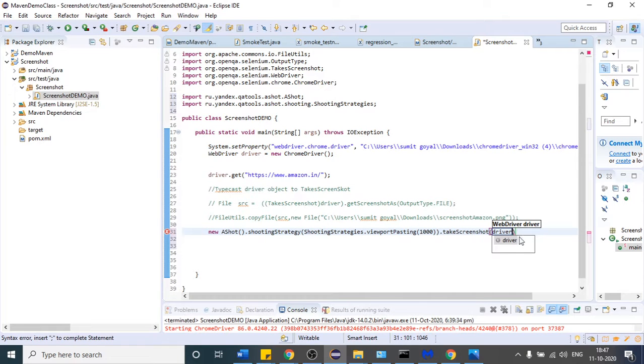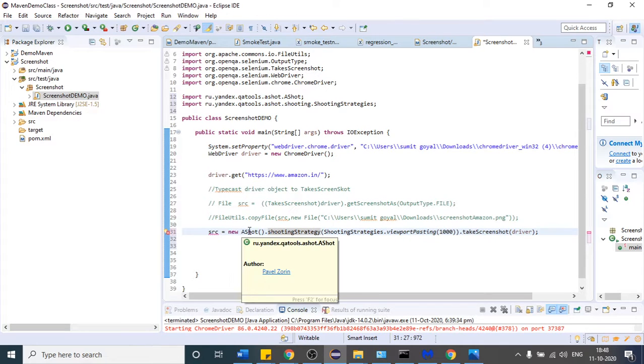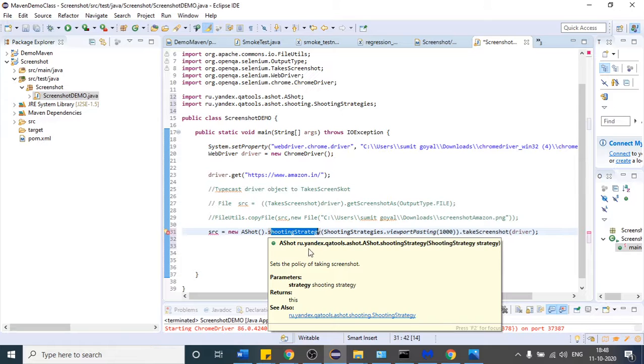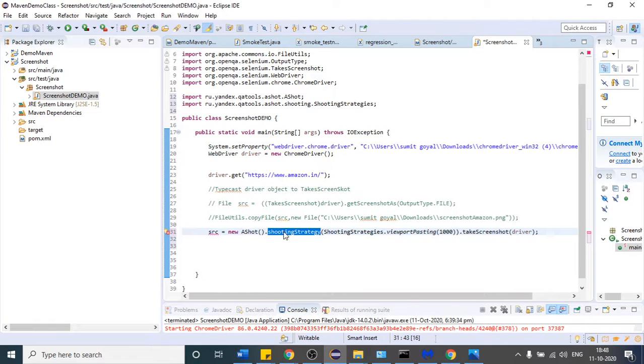So what is this line? Suppose I am catching that screenshot in this variable. Again, I will define that variable image. So what I have done, first I have created the object of this class. You can see this is the class, okay? Inside that there is one method which is called shooting strategy. So that will define one strategy. This method is going to define one strategy, that is how you are going to take the screenshot.